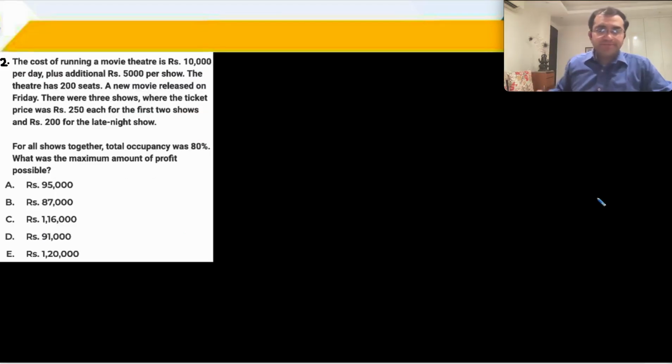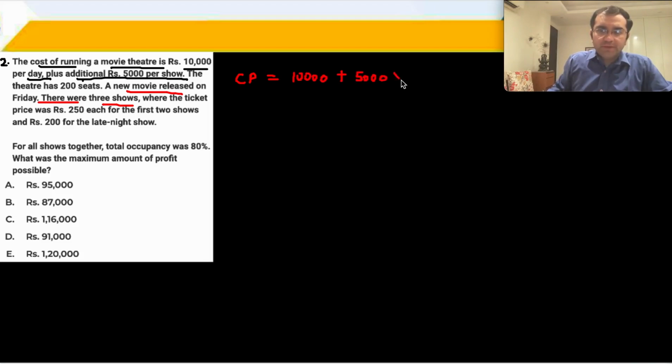Next question is that the cost of running a movie theater is 10,000 rupees per day and additional 5,000 per show. And this theater has 200 seats. A new movie is released on Friday, there were 3 shows. So what is the cost of running this show on one day? 10,000 rupees plus 5,000 for 3 shows. There is a cost of 25,000 rupees.